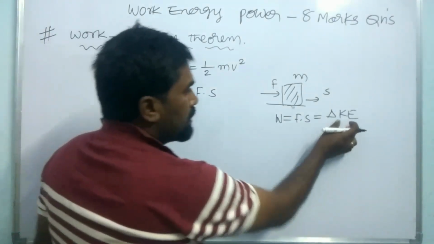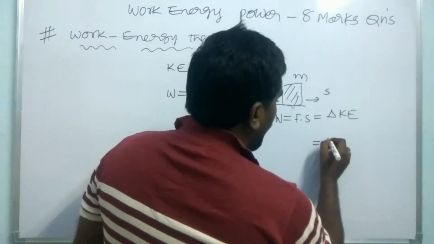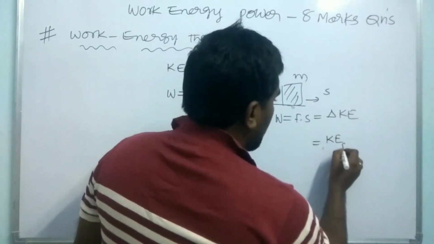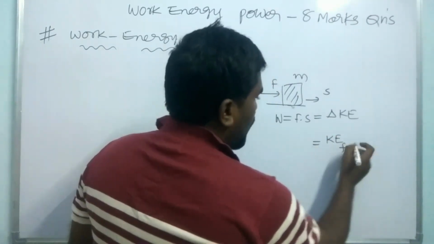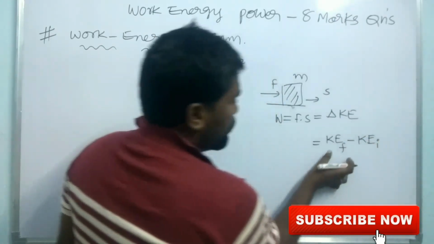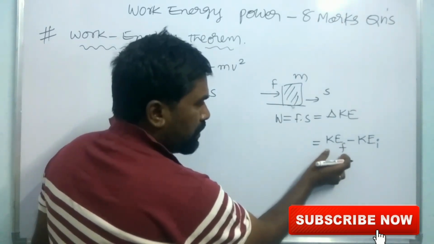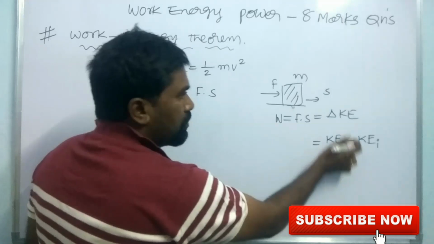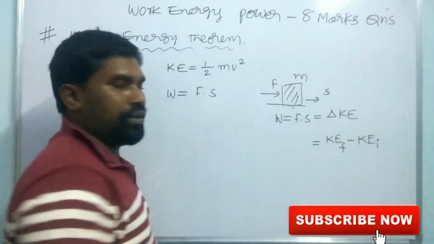The change in kinetic energy is equal to the final kinetic energy, KE f for final, minus the initial kinetic energy. The difference between the final kinetic energy and the initial kinetic energy is the change in its kinetic energy.